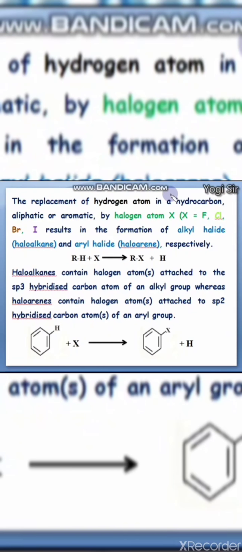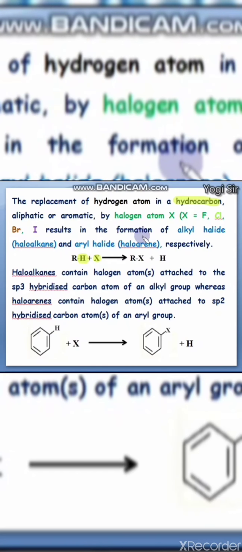Most of these haloalkane compounds and haloarenes are synthetic compounds. They are rarely present in nature, but they are synthesized mostly from hydrocarbon derivatives. You can see here the hydrogen atom can be displaced or substituted by halogen atoms.